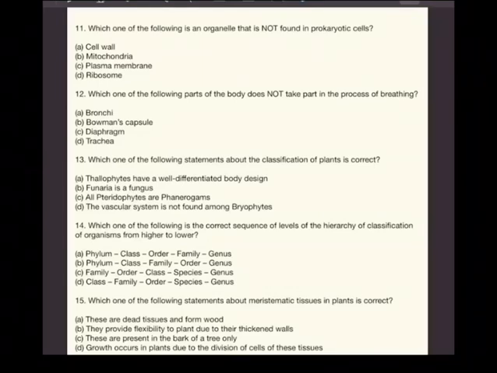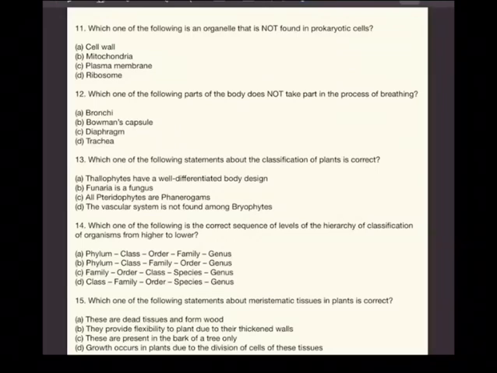Funaria is a fungus. Obviously not. All pteridophytes are phanerogams. And the D is vascular system is not found among bryophytes. You know, it started xylem and phloem vascular. So C is the correct answer for that.